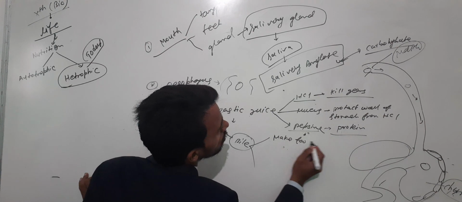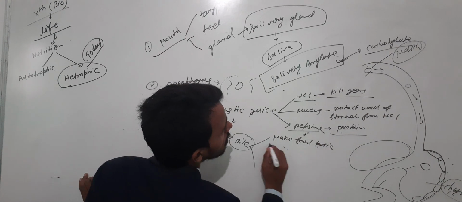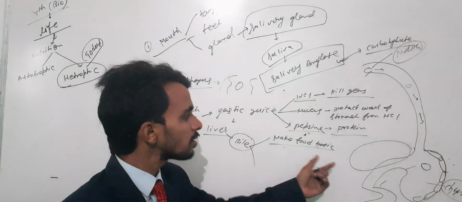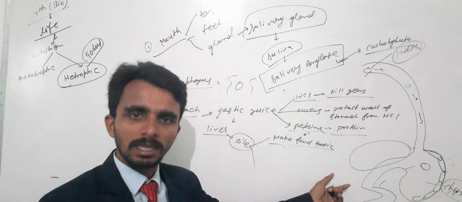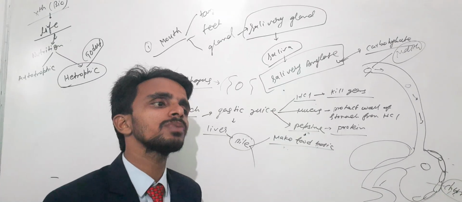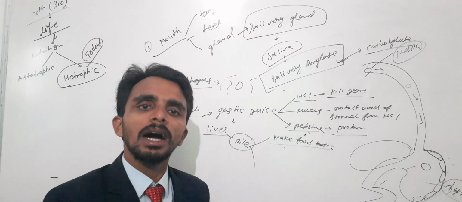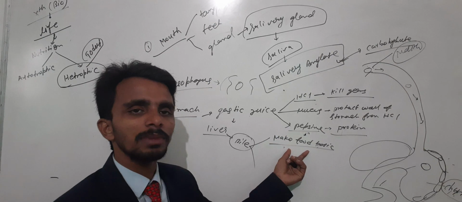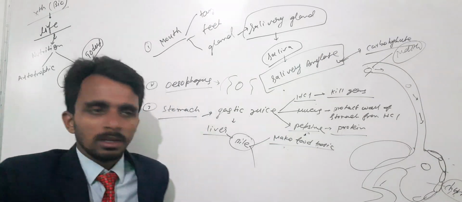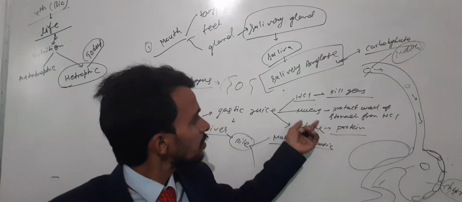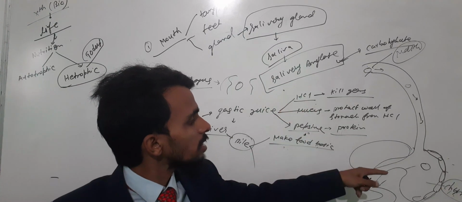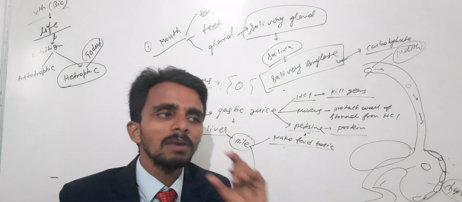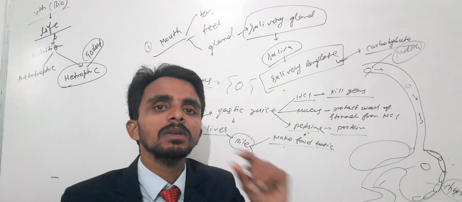Make food basic. Why is there a need to make the food basic? For the action of pancreatic amylase or pancreatic juice. Pancreatic juice will not act on food until the food is basic in nature. Only try to understand: if HCl does not act in the stomach, then pepsin will also not act. So some enzymes need a specific medium to work.